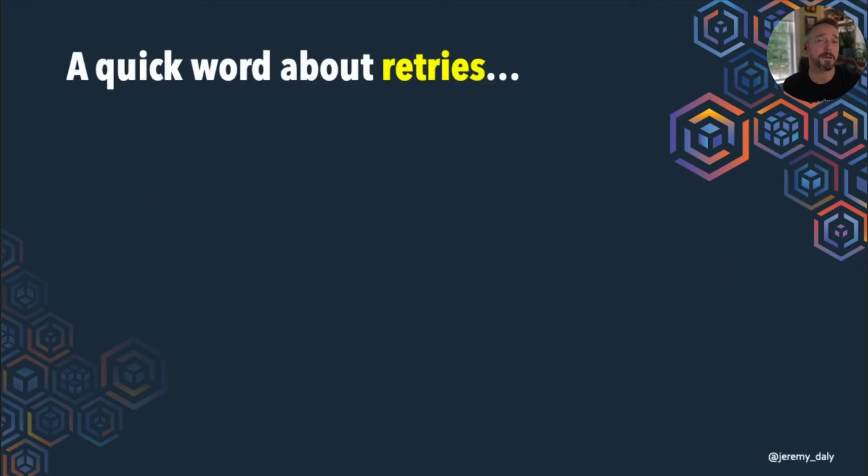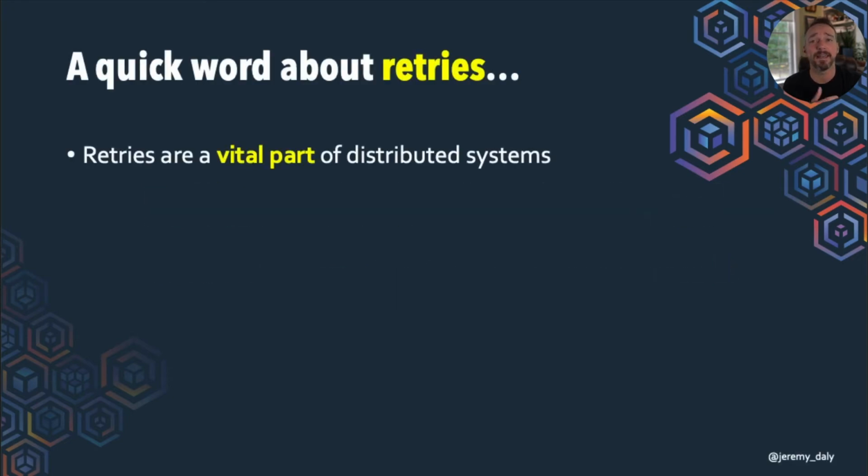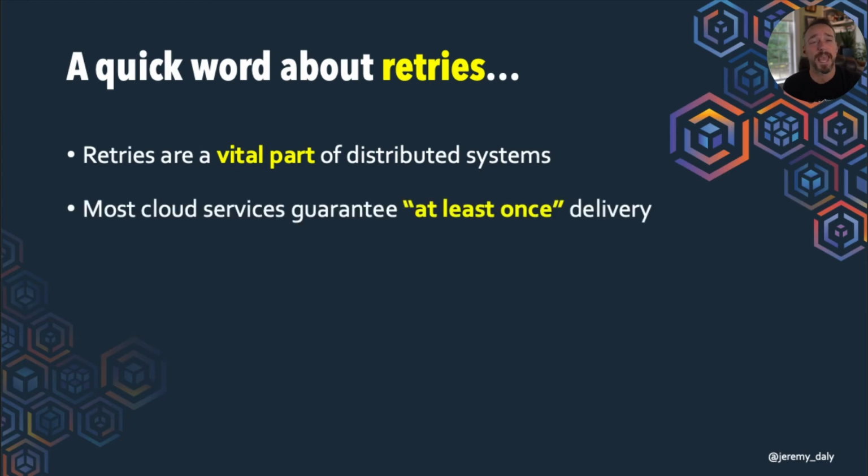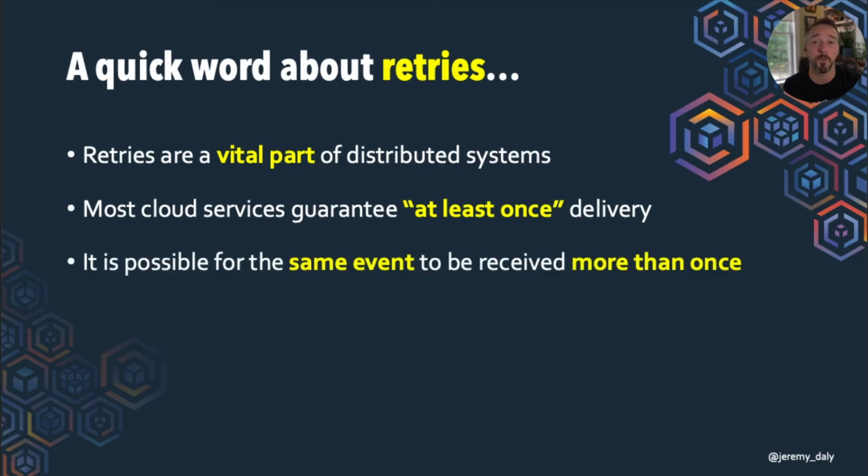So first we have to talk about retries quickly. Essentially in a distributed system, retries are going to be a vital part. And most of the cloud services in AWS will guarantee at least once delivery. Now that sounds good, but that's at least once. It doesn't mean only once. So sometimes you can get the same event more than once.